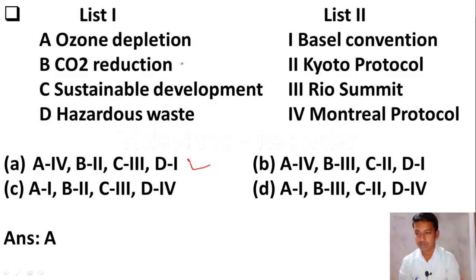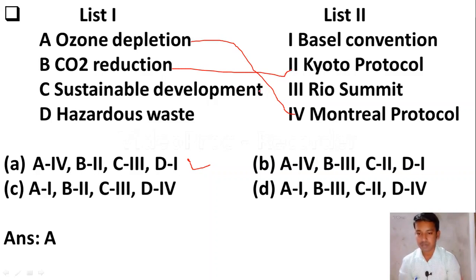Okay, ozone depletion is related to the Montreal Protocol. Okay friends, please remember it. Next one, B2: the Kyoto Protocol is related to CO2 reduction.